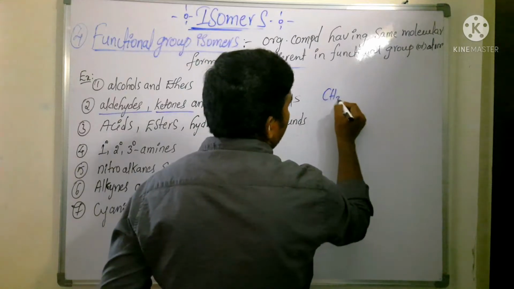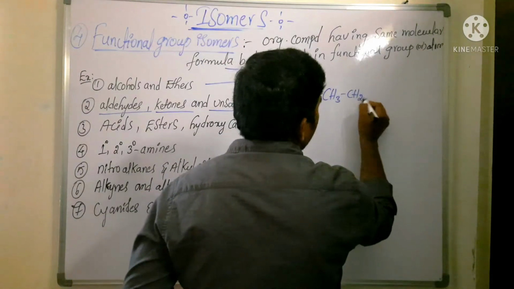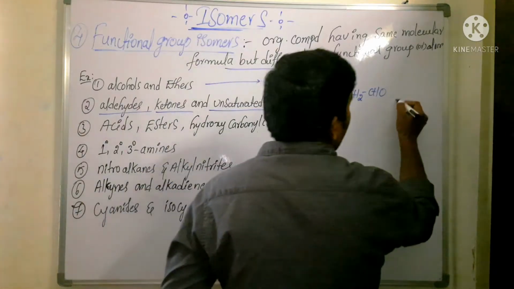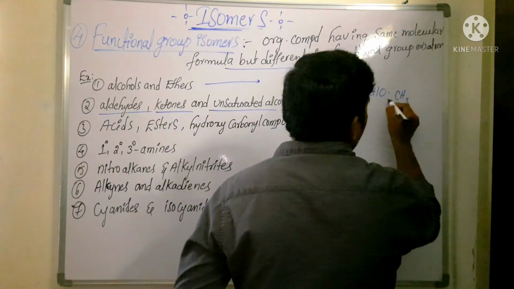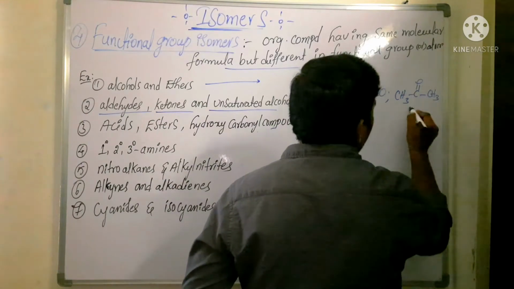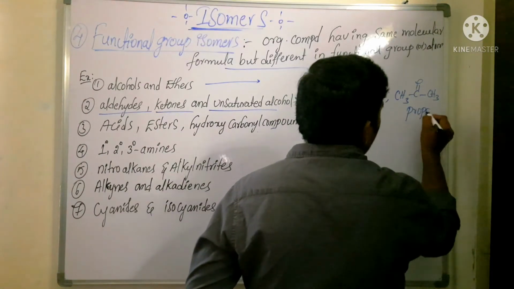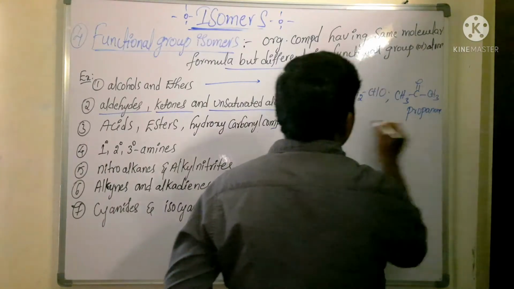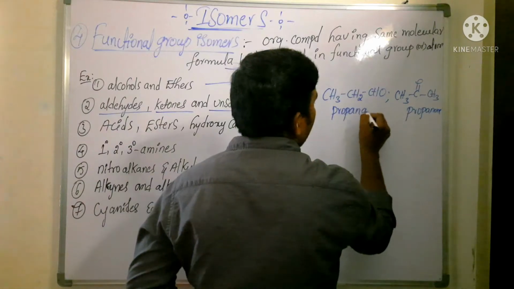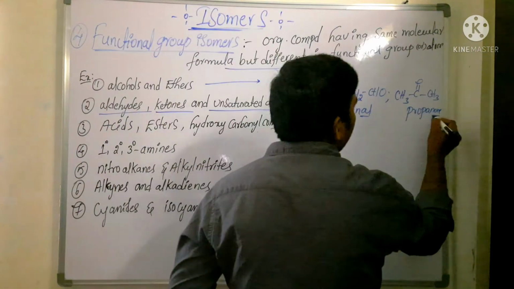Say for example, I am taking propanal, CH3CH2CHO. It is propanal, and you take another compound having the same molecular formula. It is propanone.